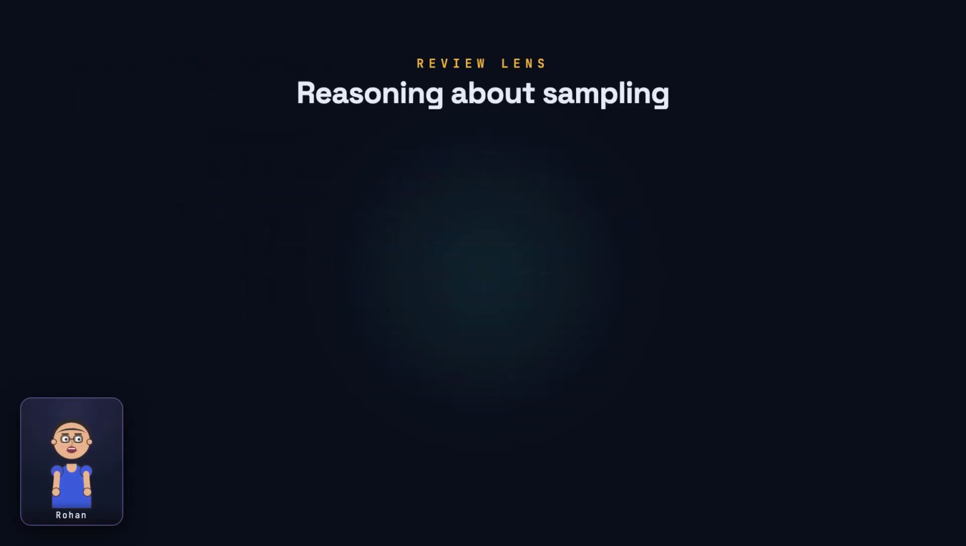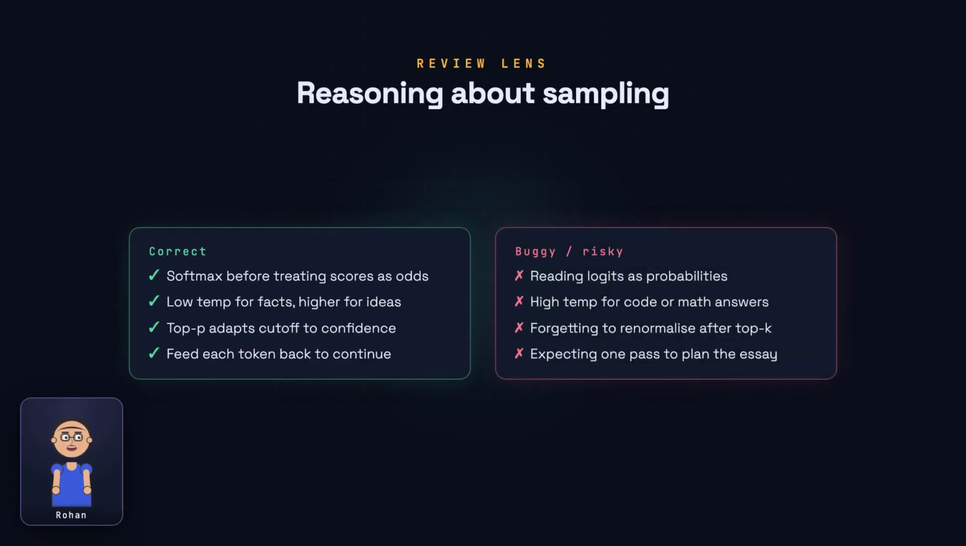Use this as a checklist. Always Softmax before treating scores as odds. Lower the temperature for precise tasks, raise it for brainstorming. If you filter with top K or top P, renormalize the survivors, and never expect a single forward pass to plan an essay, coherence comes from the loop.